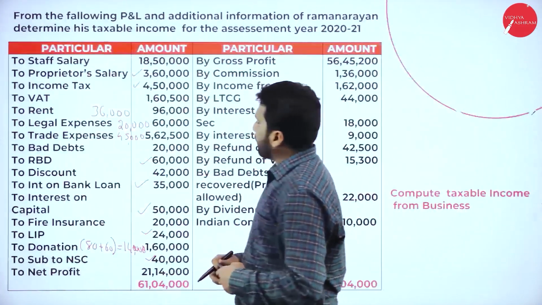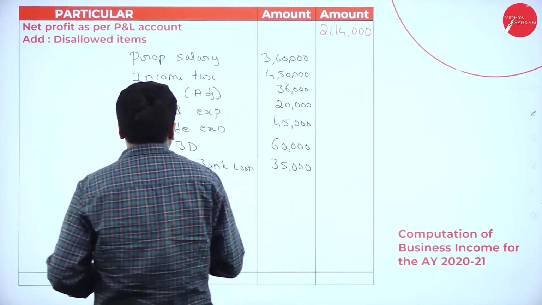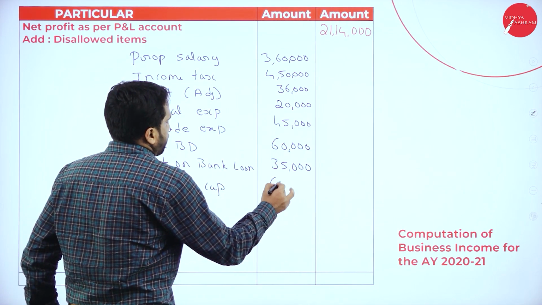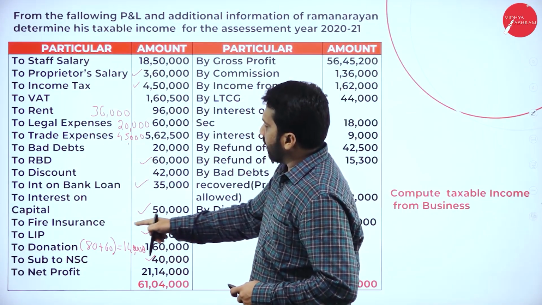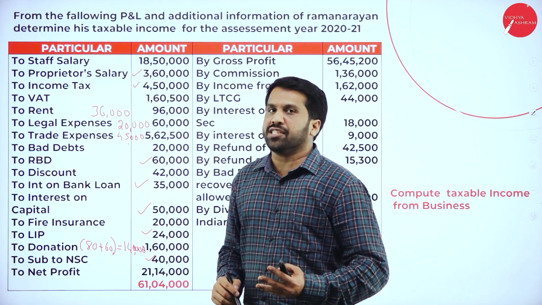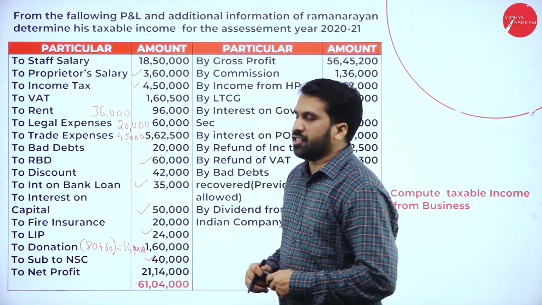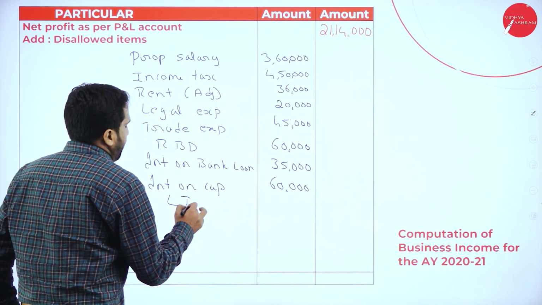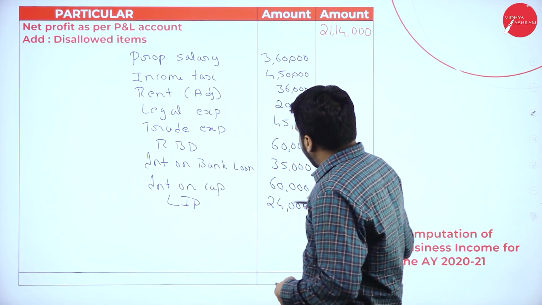After this, what is the next one? Interest on capital, it is 60,000. Then after this we have fire insurance, part of the business, and we have LIP. LIP stands for life insurance premium. LIP, how much is it? It is 24,000. We are done with LIP.